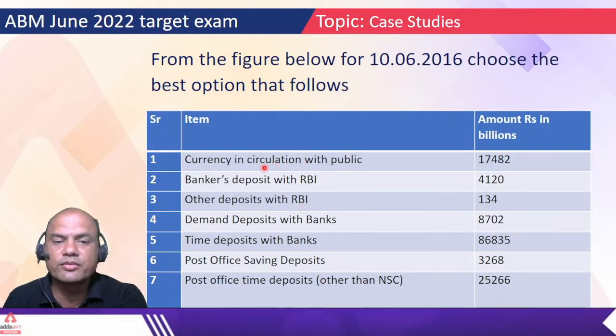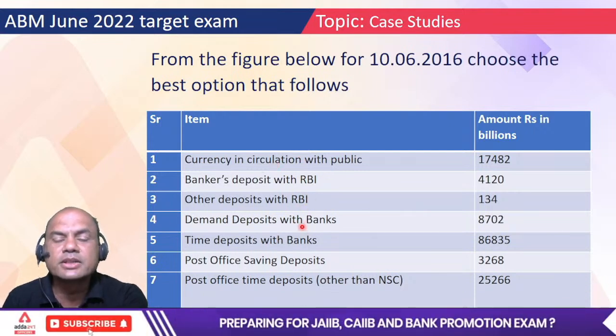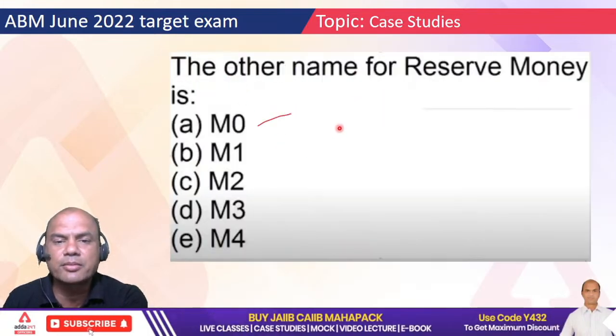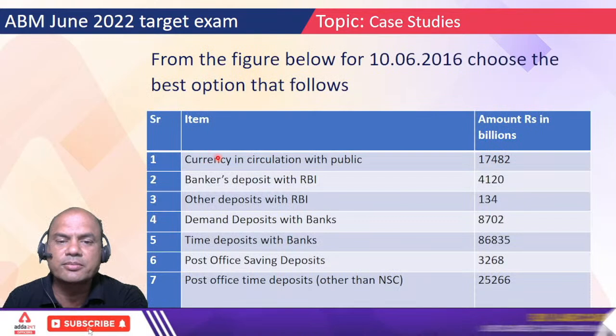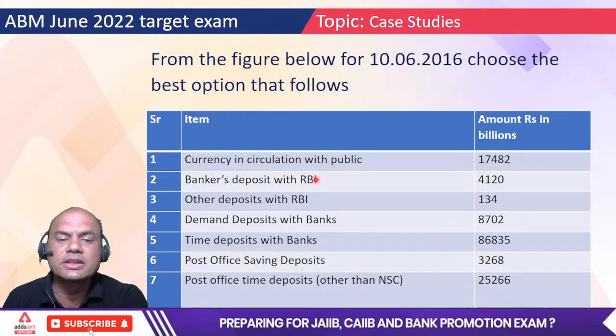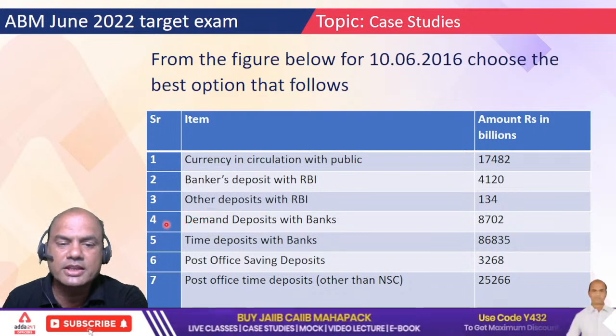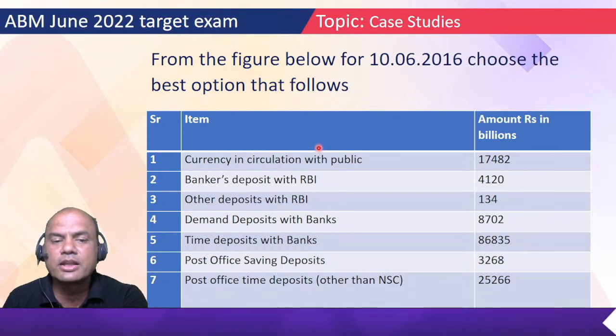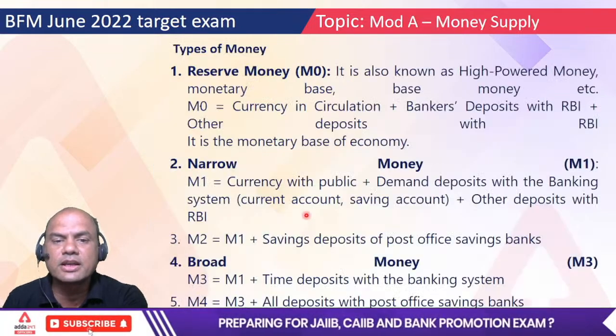Circulation means public only. Plus demand deposits with banks, plus other deposits with RBI. So 1 plus 3 plus 4, isn't it?